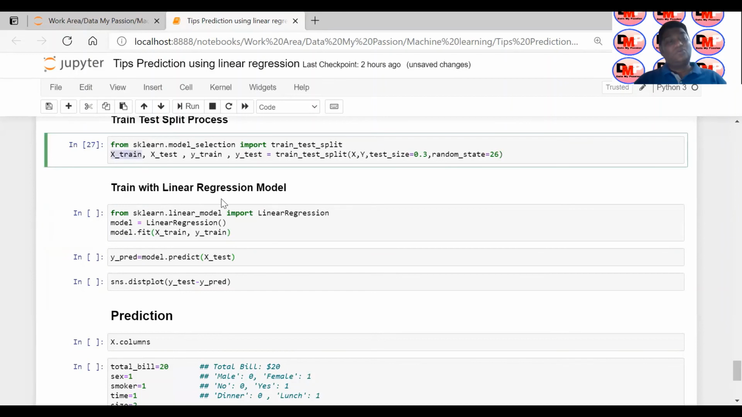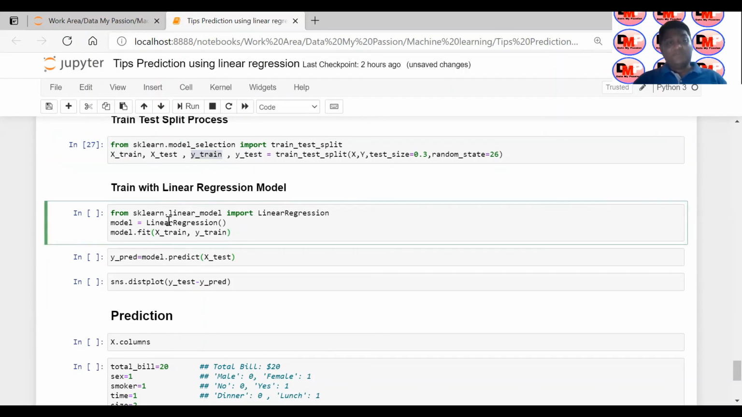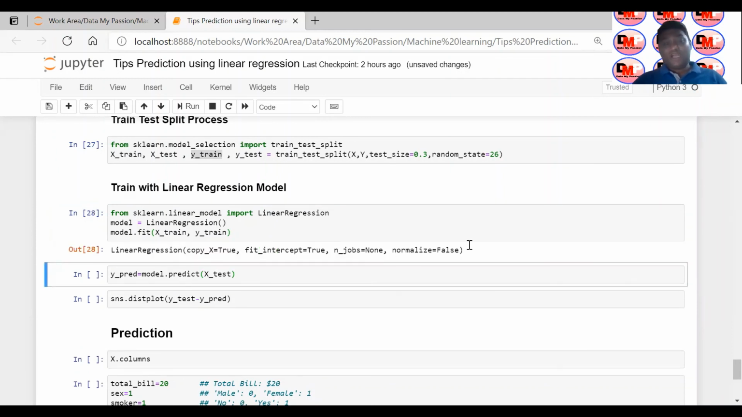This X train will hold all your independent data for training, and Y train will hold the dependent variable for training, right? So I'm importing my linear regression model. In sklearn, there is a linear_model module. From that, I am importing the LinearRegression method. Using this method, I'm initializing a model, and then I'm using the fit method, fitting this data, X train and Y train. Now your model has been trained.